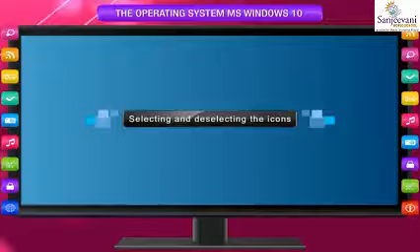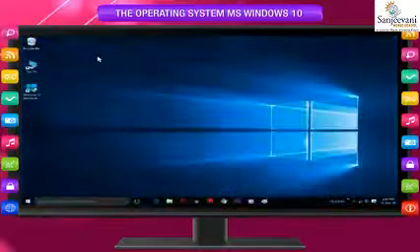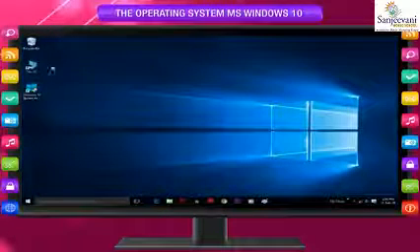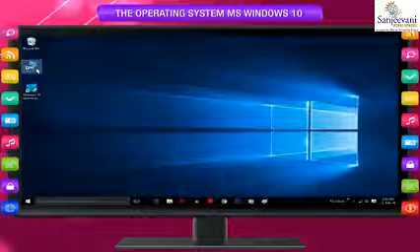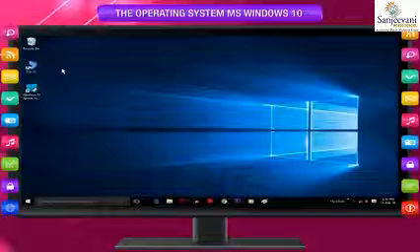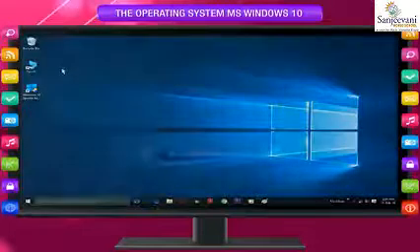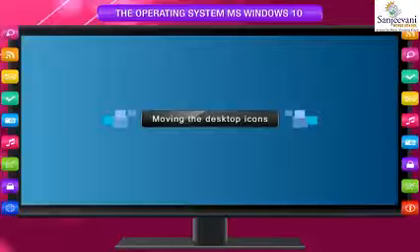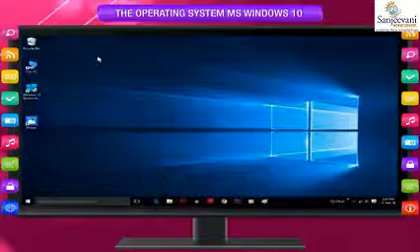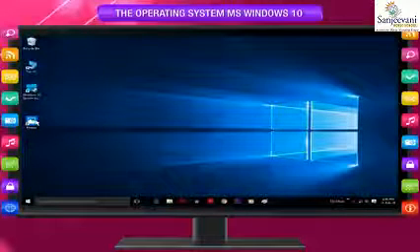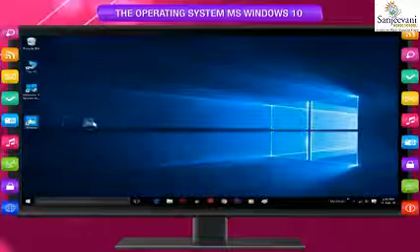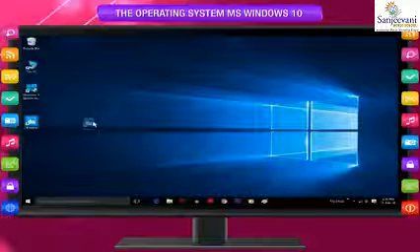Selecting and deselecting the icons. To select an icon, click once on it and you will see that its color changes to blue. To deselect an icon, click anywhere on the screen. The selected icon will come back to its original color. Moving the desktop icons. Move the mouse pointer over the icon you want to move. Left-click on the icon and drag it to a new place. Release the mouse button.